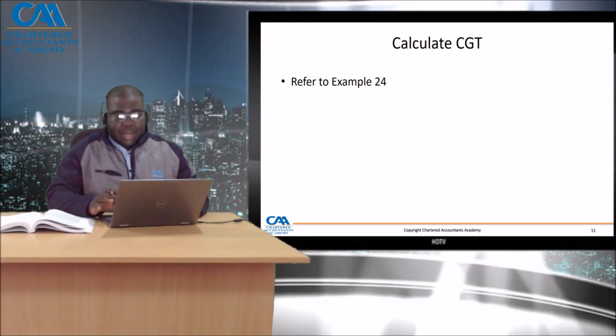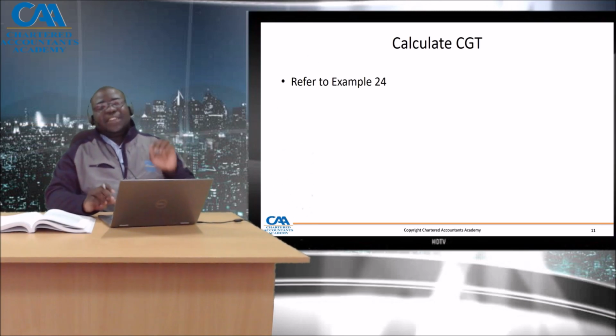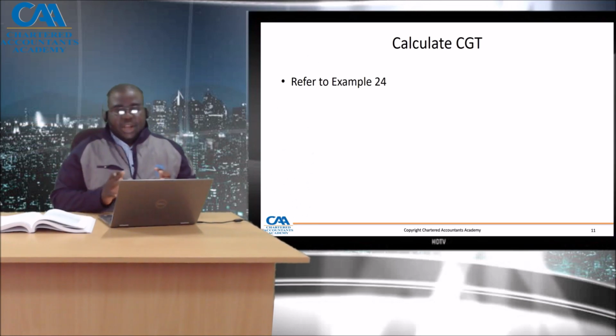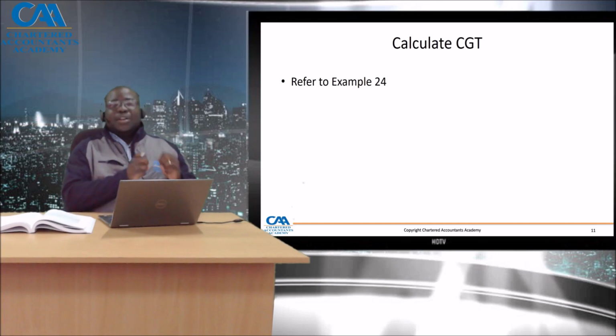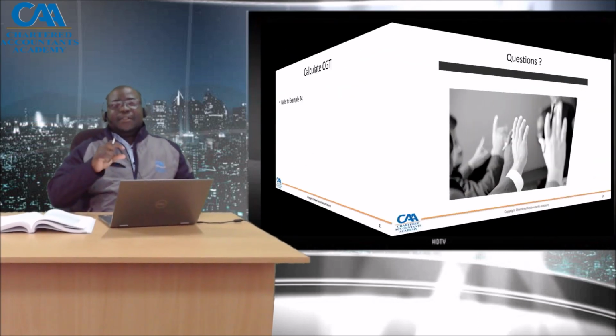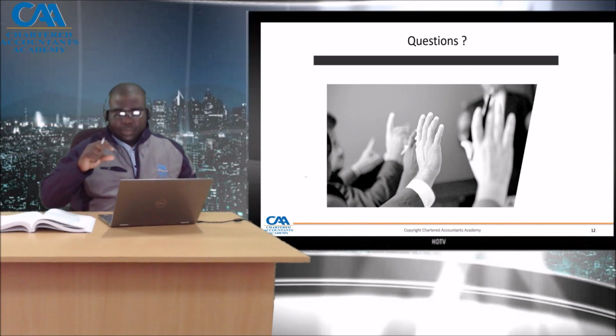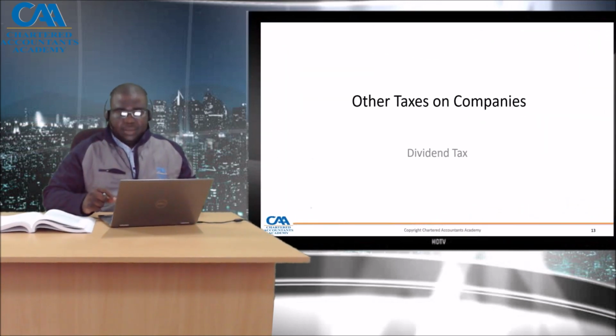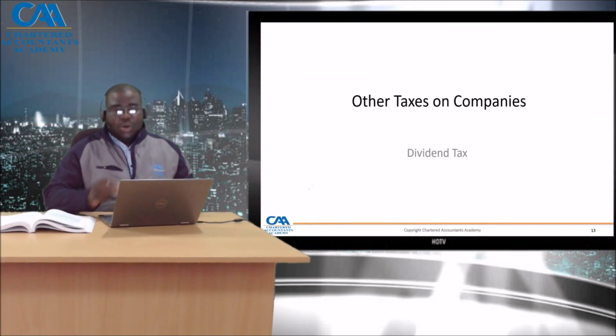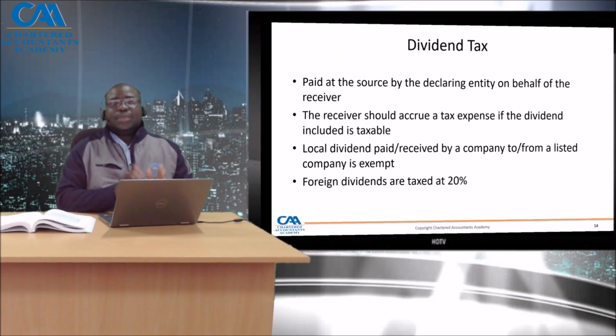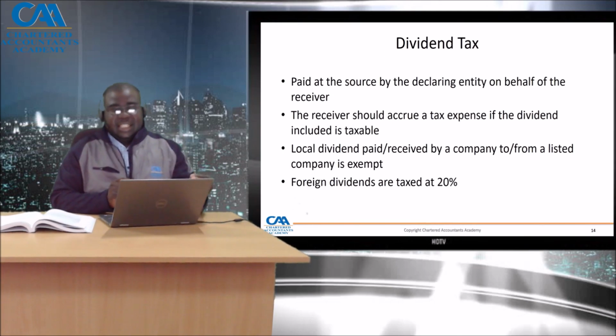Other taxes on companies include the dividend tax. It is very important to note that dividend withholding tax or any withholding tax will only be part of income tax if the amount, the net amount, is not taxable again. So our dividend tax, it's very important to note that the person who has been taxed is the